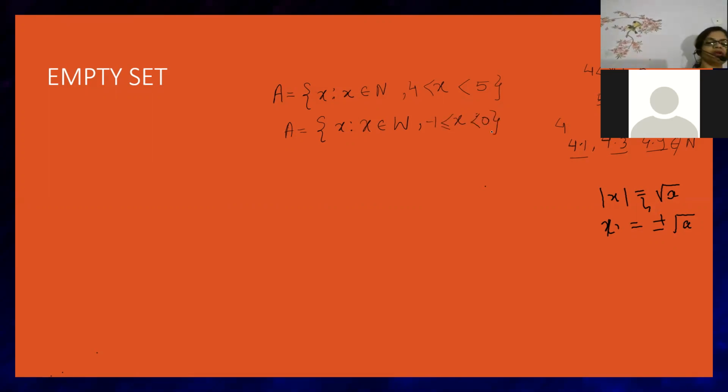Is it possible, beta? Now think about it. Very good, Saranya. Saranya is telling null set. Anila is telling empty. Pavitra is telling empty. Very good. Now I will explain why it will be empty.